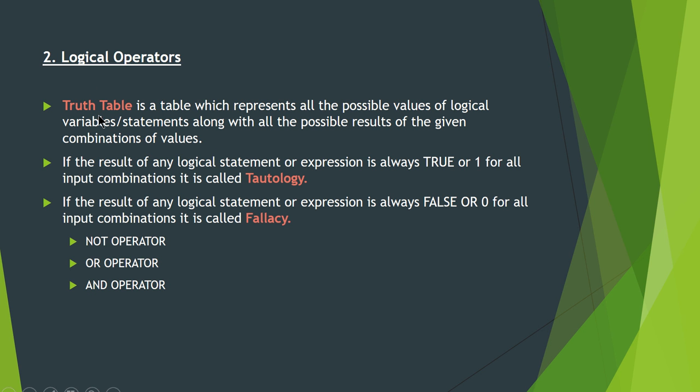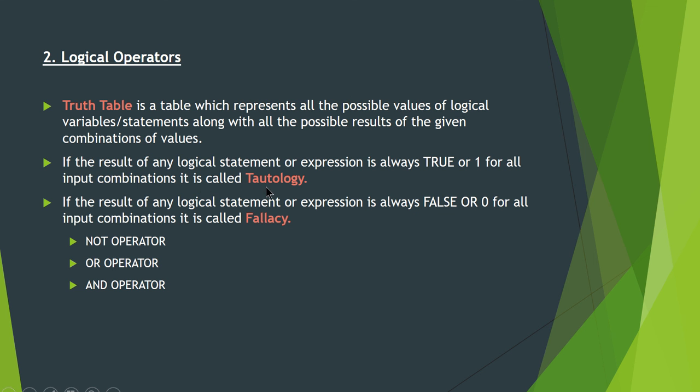A truth table is nothing but the table which has all the possible inputs for the variables, all the combinations of the input, and all the possible outputs. So that is your truth table. Here when we talk about truth table, you have to understand what we mean by tautology.